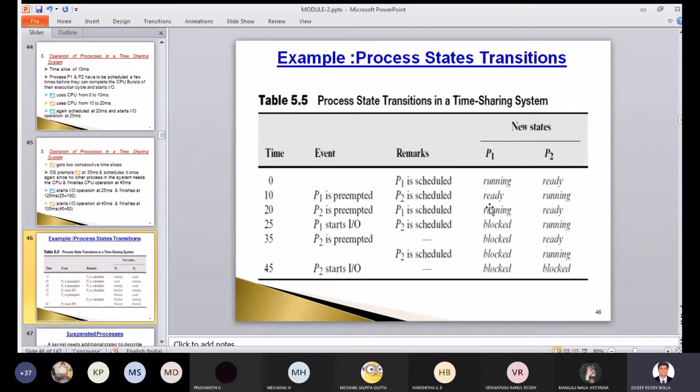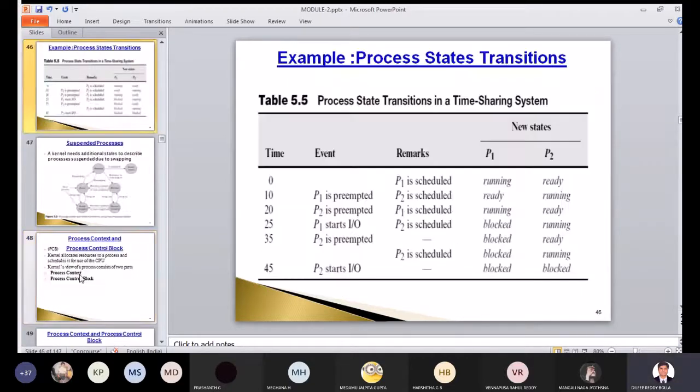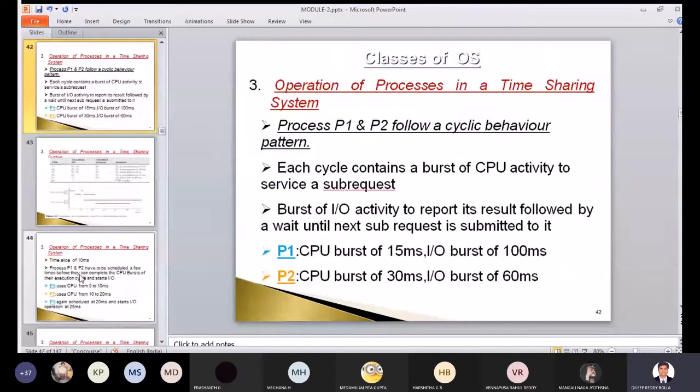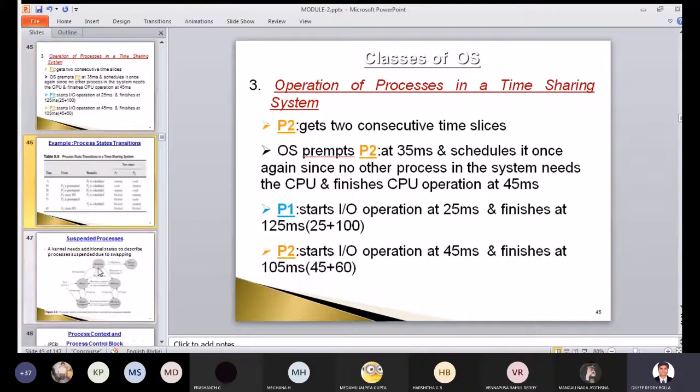Okay, let us see now. This is similar to the diagram we have seen in module 1. But now we are talking about which state it is, running state or ready state. What we have understood from this example from module 1: remember these in your memory. CPU 15 milliseconds, IO 100 milliseconds, CPU 30 and IO 60. So based on that, let us proceed.